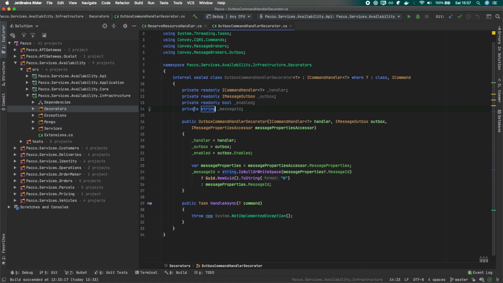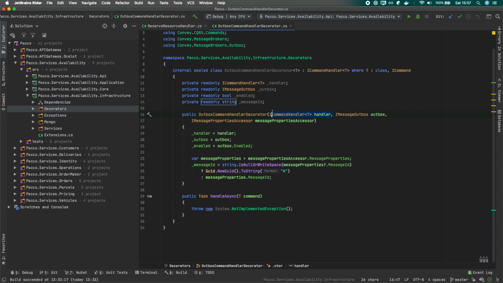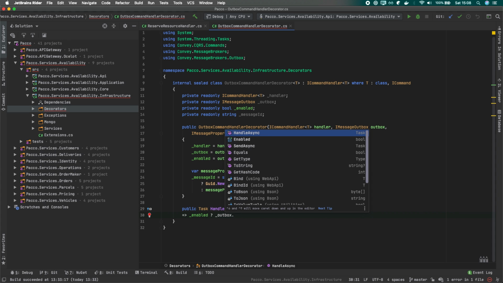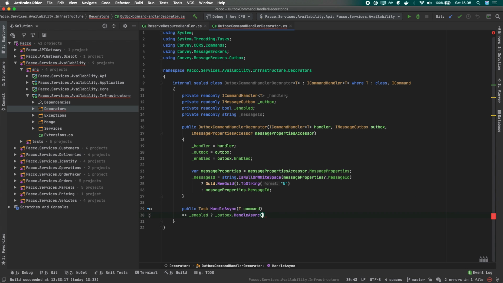Okay. And eventually, when we want to process our message, so we want to invoke the handler that we are decorating, we can just do the following. So given that we have enabled this inbox and outbox pattern, we can just call outbox, and then we want to handle our message.